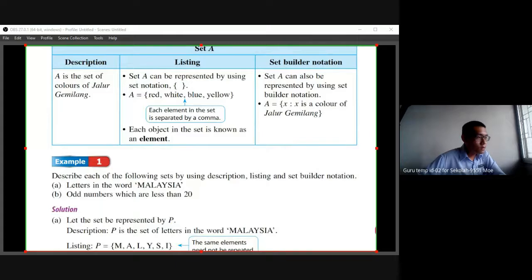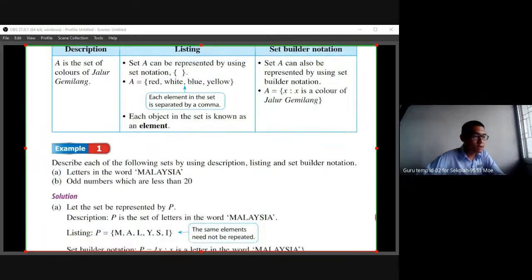Using description, A is a set of colors of the Jalur Gemilang. We use a sentence to describe it. When we list down the elements found in the set, set A can be represented using set notation. A is equal to, where A is the name of the set.